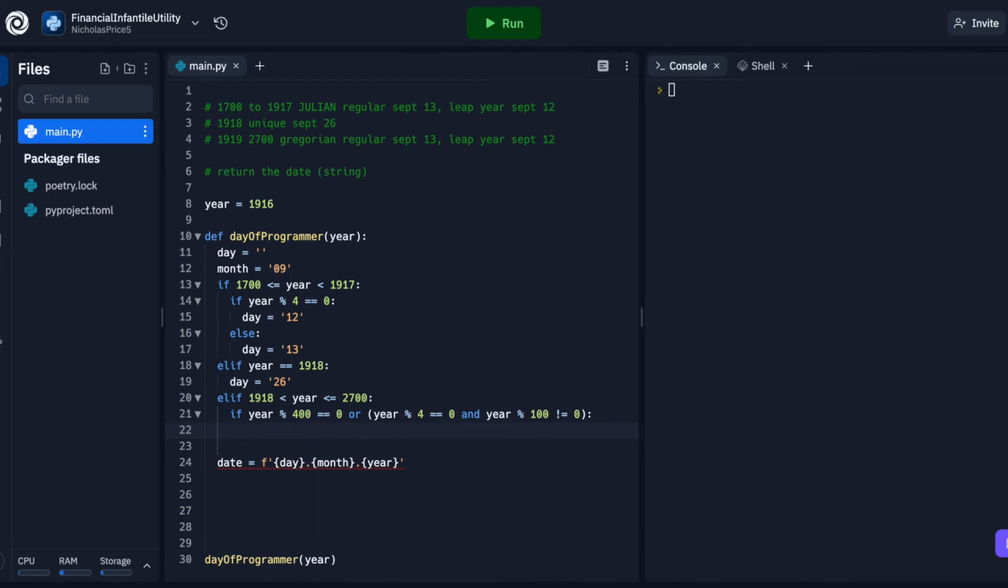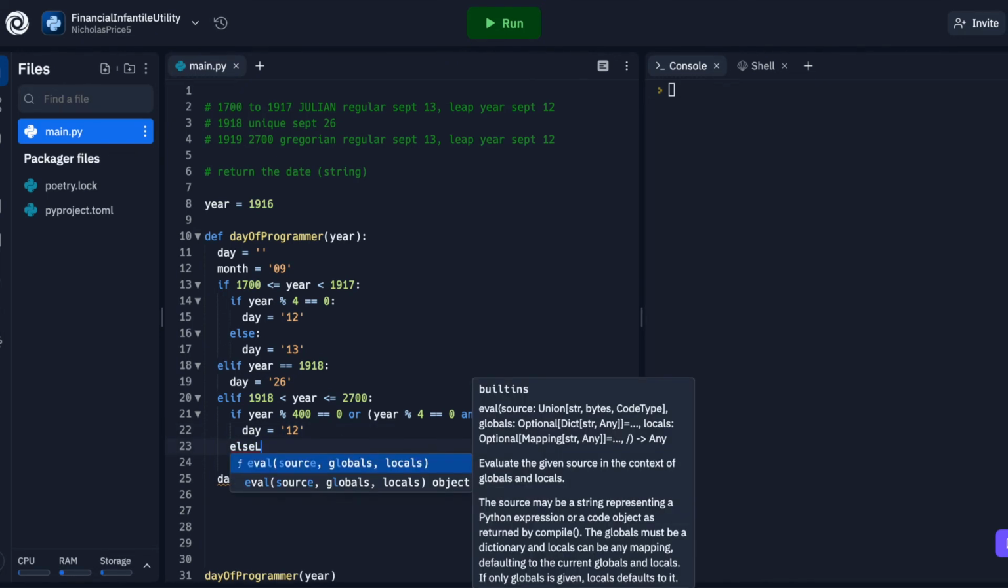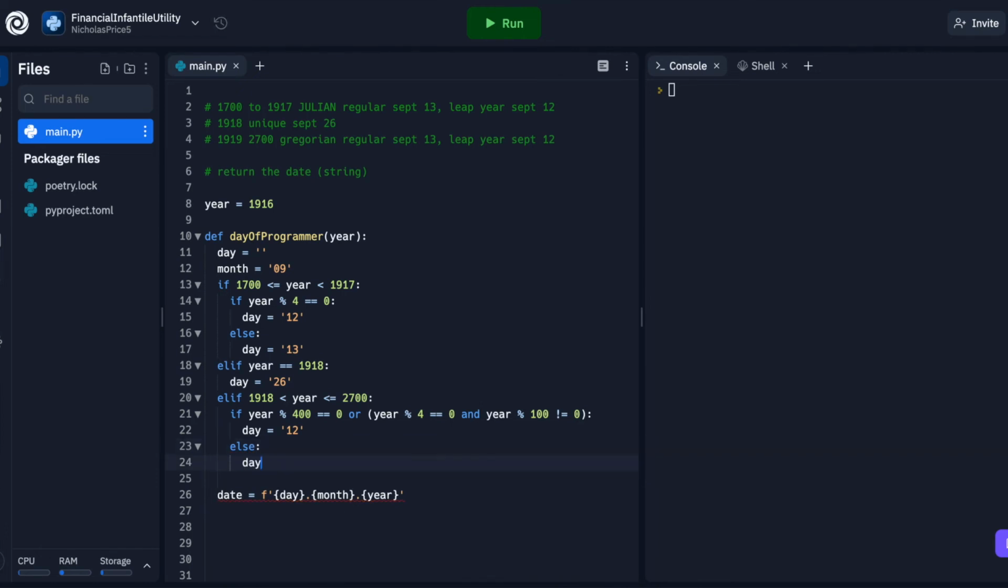So if it satisfies this statement, it is a leap year, which means we set our date at 12, and else, the other condition, we are going to set our day equal to 13. Okay, and that is basically it. So let's go ahead and print.